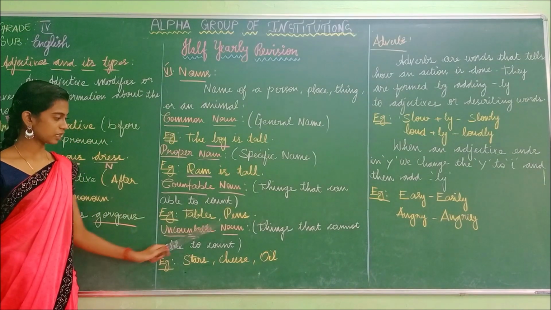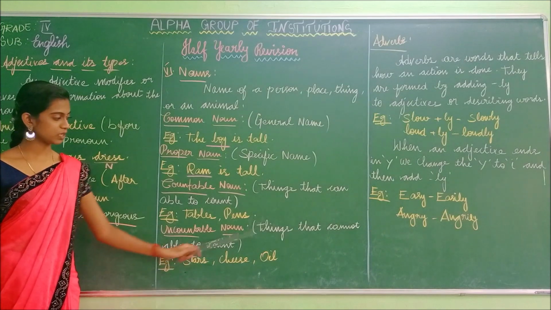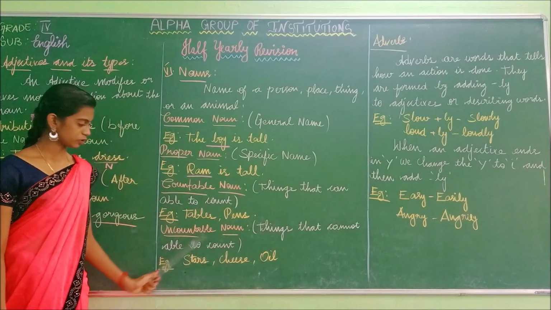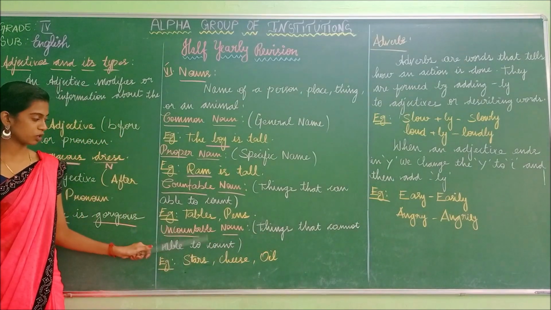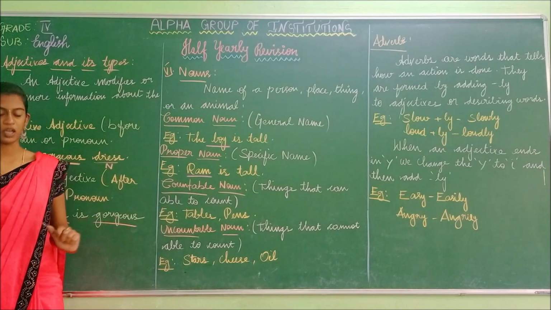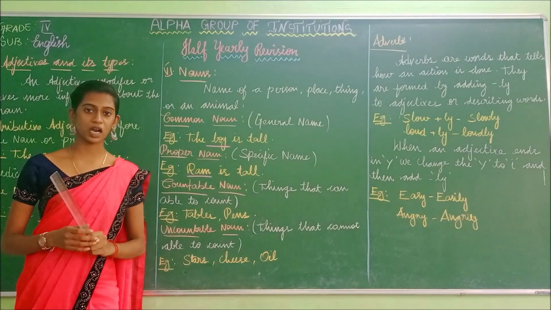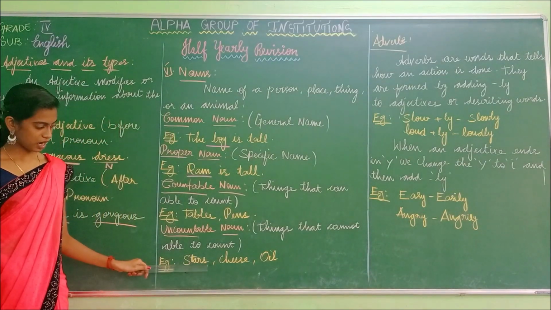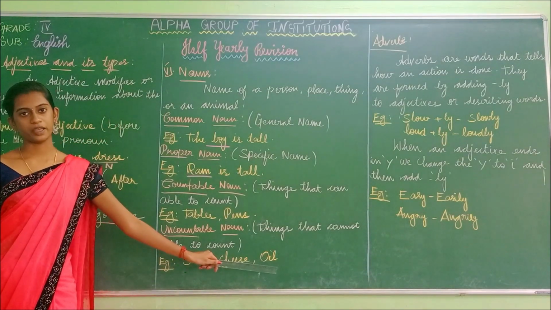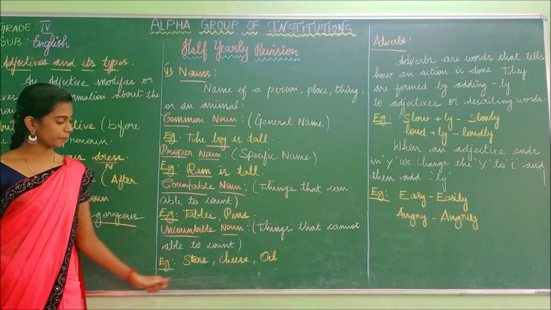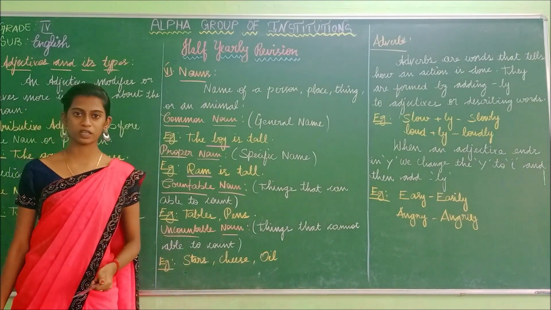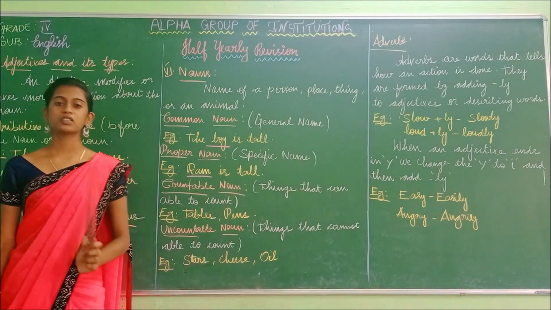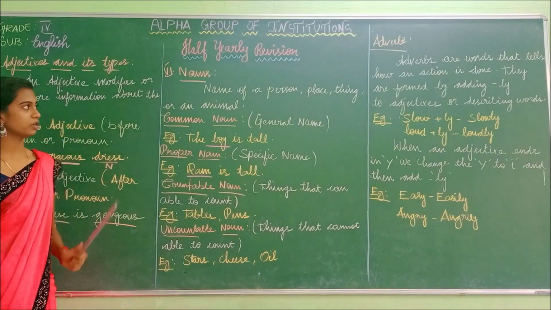And the next one is uncountable noun. Uncountable noun means things that cannot be counted. So uncountable is opposite to the countable noun. Example: stars, cheese, oil. Can we count these things? No, it is impossible to count those things. So it is known as the uncountable noun.